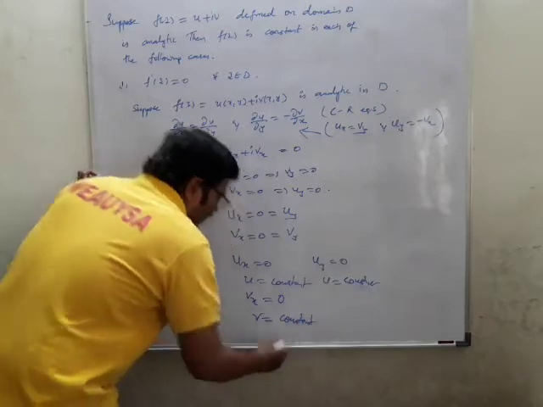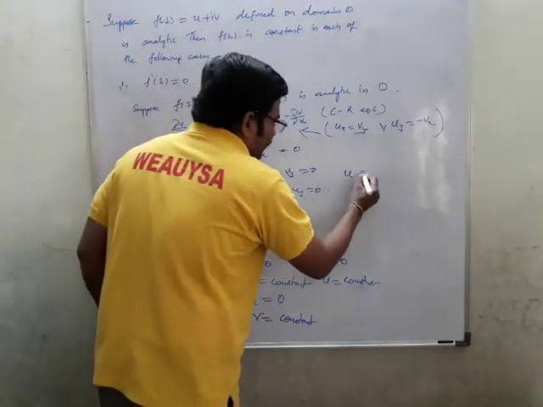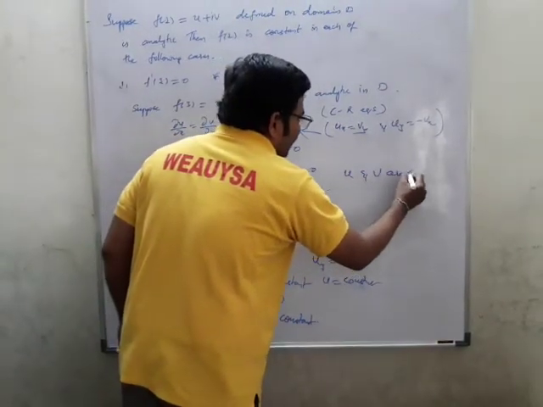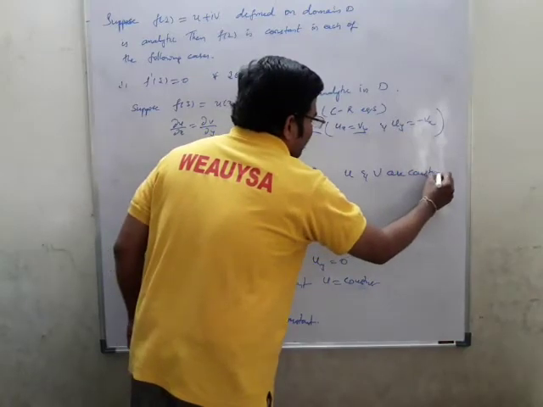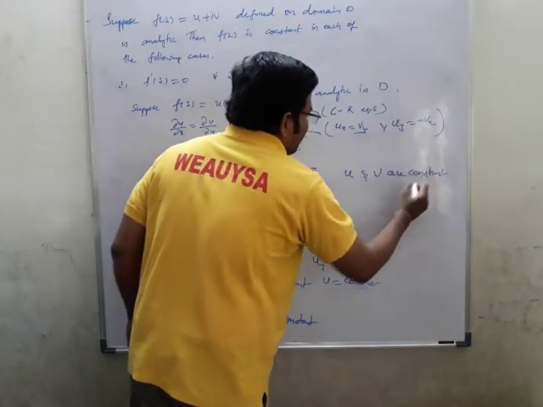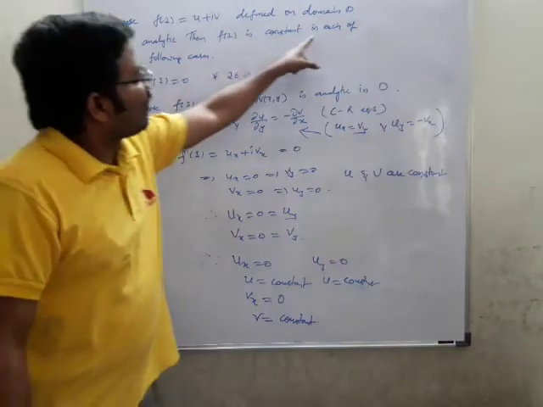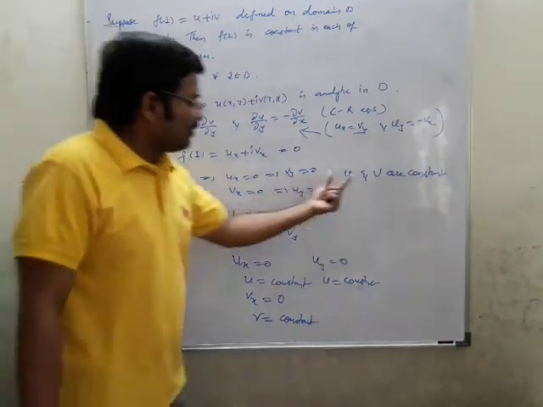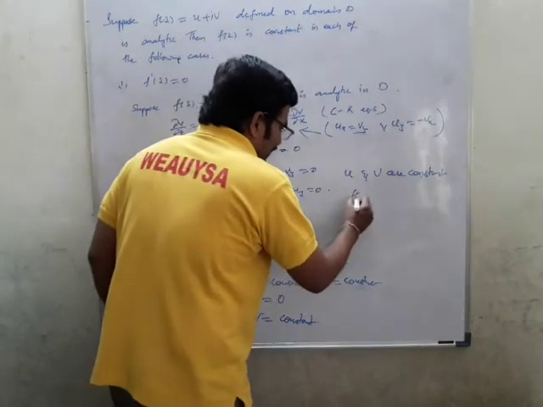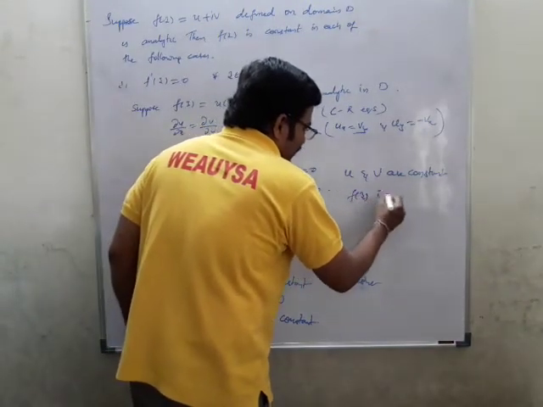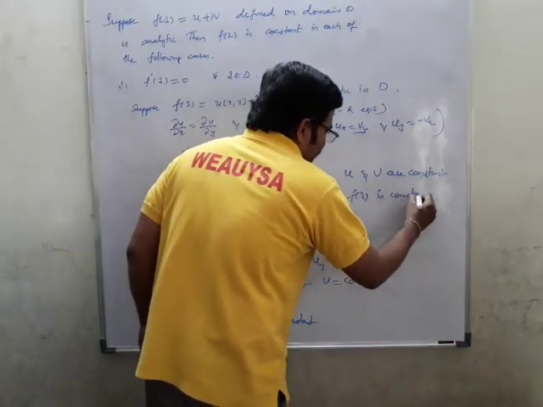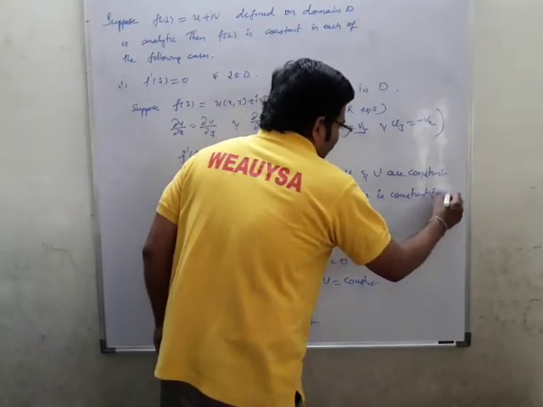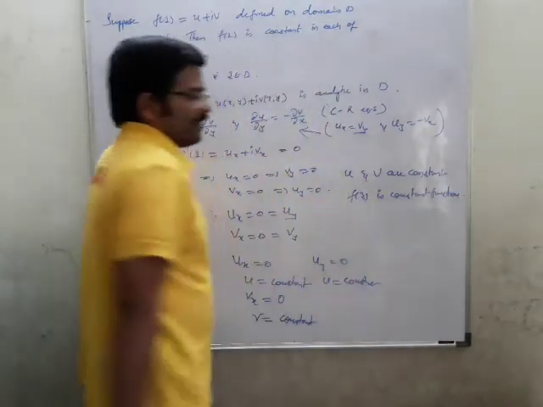So therefore what we got is u and v are constants. So f of z is constant in each of the following cases. So when f dash of z is equal to 0, u and v are constants, then I can say f of z is a constant function.